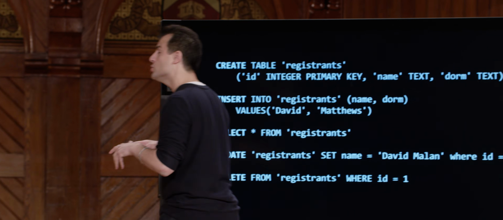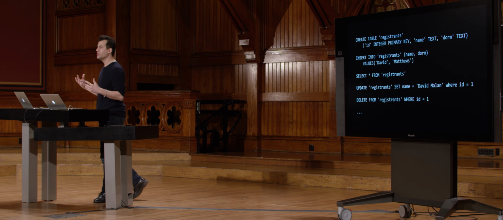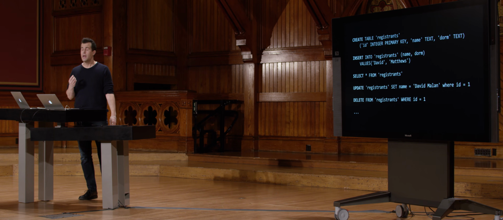In fact, anytime you've registered for an account on some website like Facebook or Google or any number of others, underneath the hood, even if those companies aren't telling you what your unique ID is, they know you by more than just your name and dorm or email address or phone number. Odds are they have assigned you some unique but very simple piece of data like an integer, so that Zamila might be user number 3, Rob might be 2, David might be 1, simply because that's the order in reverse in which I inserted them into the table.